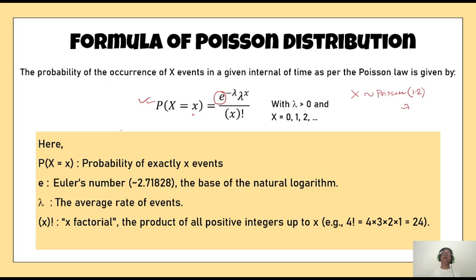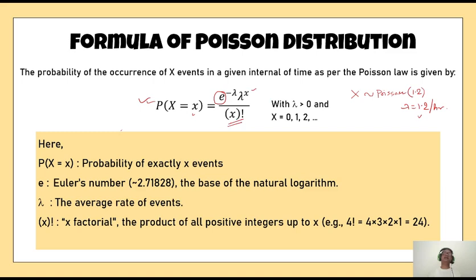That means lambda equal to 1.2 per hour. So in that case, what happens? We have the Poisson distribution e to the power minus lambda. That means in place of lambda, I will replace 1.2. And if you ask me to compute the probability of x equal to 0, x equal to 1, whatever, in place of x, I will replace the value.